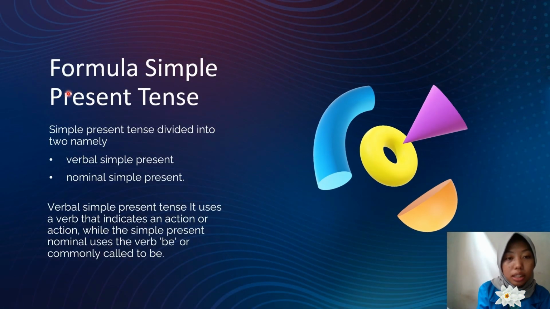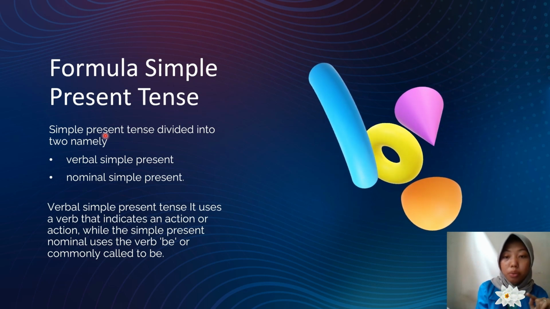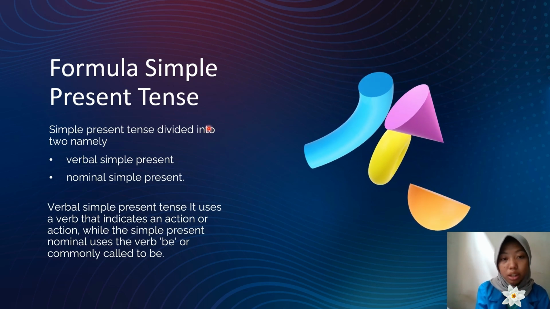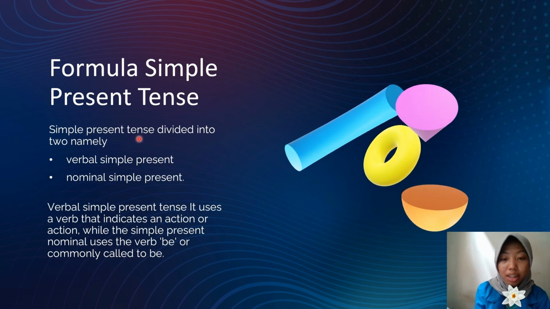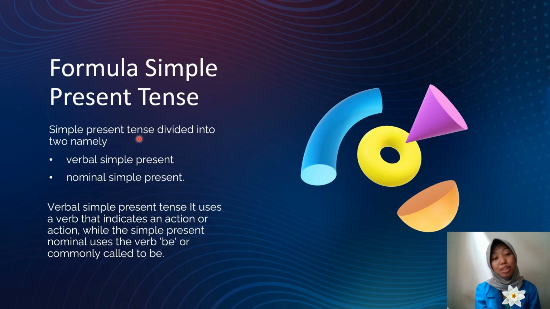Okay. Next, verbal simple present tense. Now this is really important, so here we have to really understand so that we can structure the simple present tense properly and correctly. Actually, I already explained it earlier, but here is so that you understand better what the difference is. Simple present tense is divided into 2, namely verbal simple present tense and nominal simple present tense. Verbal simple present tense uses a verb that indicates an action. Well, the nominal simple present tense uses the verb be, or commonly called to be.